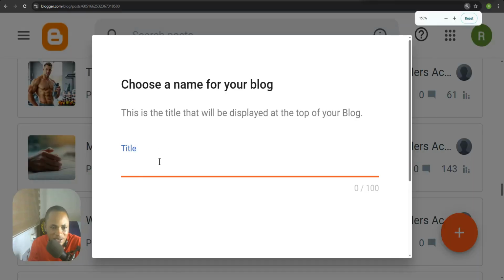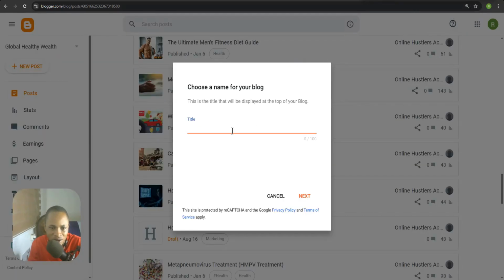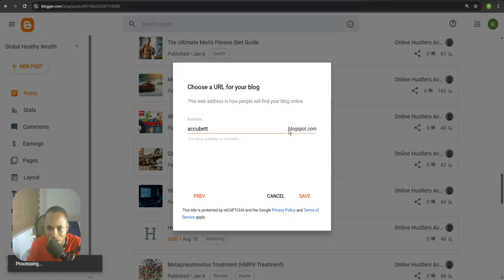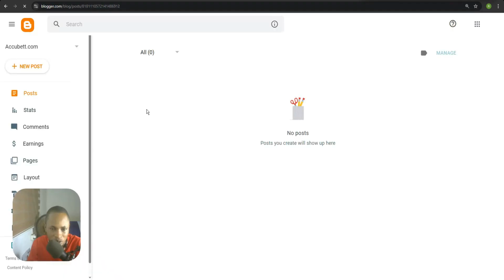You click on that, and then where it says blog title, you have to type in your website title. So let me type in Akubet over here. Let me paste it over here. So let's say akubet.com. Change this to that and then click on next. Let's paste it over here, clear off these things and add double T to it. So it says available. Hit save. Right now it says .blogspot.com, and that's what you want to get rid of. You just have to get rid of this .blogspot.com. So it says the blog has been created.